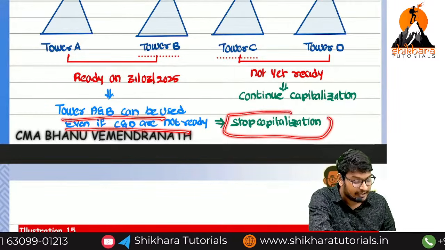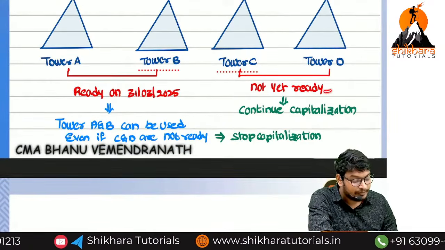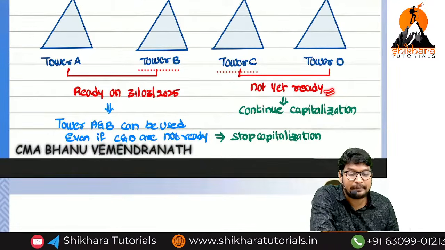So we have to stop the capitalization. If it is dependent, what do we need to do? Dependent means we have to wait up to the completion of C and D. But here, independent or dependent? Independent.